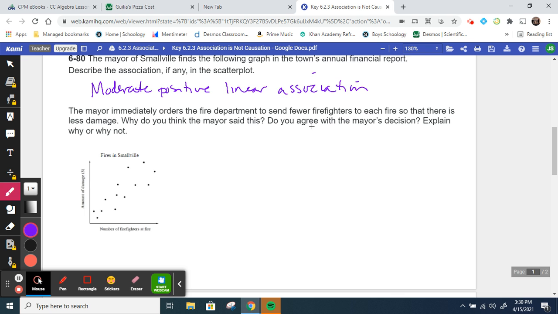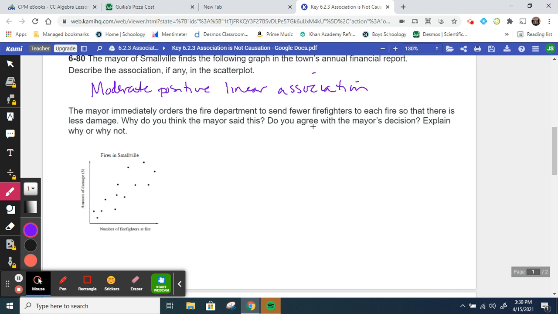I might think the reason there's more damage, and they needed more firefighters, is because maybe it was a bigger and more dangerous fire, and so they needed more firefighters. And because the fire was bigger, that's really what caused more damage, not necessarily the number of firefighters.